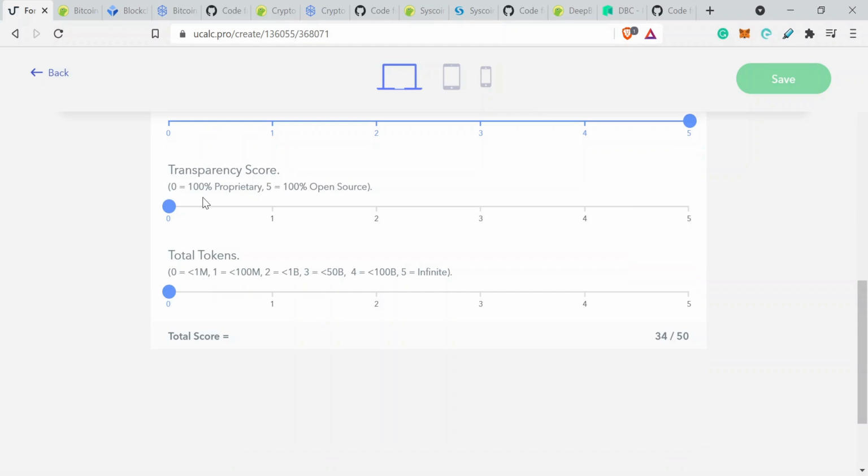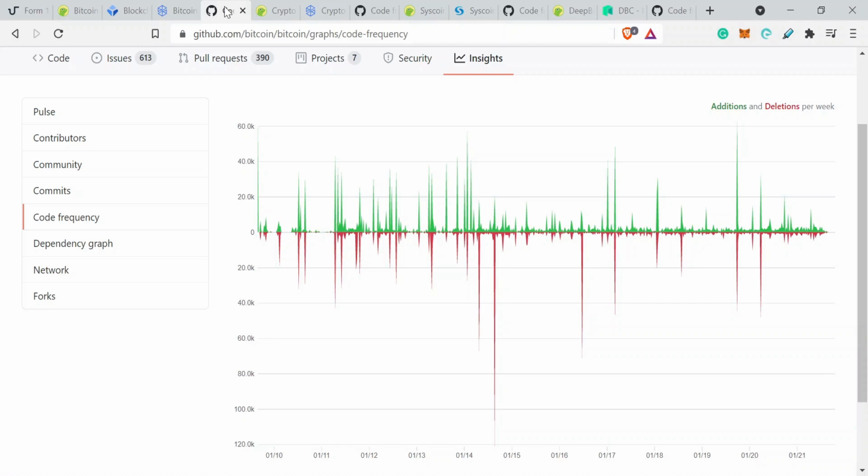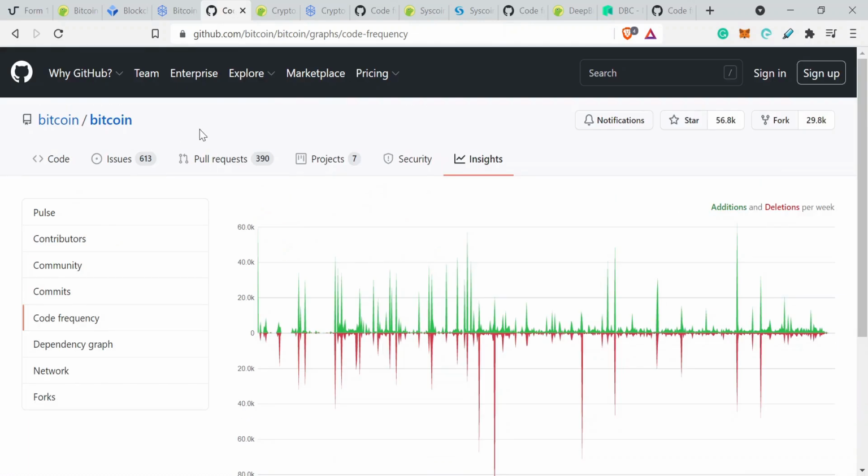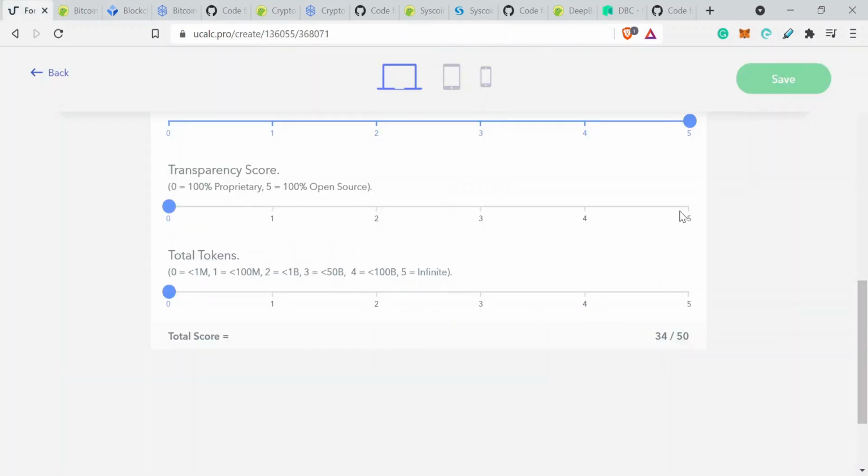Transparency score. So this is where a cryptocurrency is either proprietary, i.e. it's owned by a company and everything's locked down and everything's released on schedules, and the people behind it are very secretive about what's going on, versus open source. We know because of GitHub that Bitcoin is very, very open source. Okay, there are no active paid developers for Bitcoin. Okay, everything is voluntarily contributed. So that again is going to score a maximum score on our chart of 5.